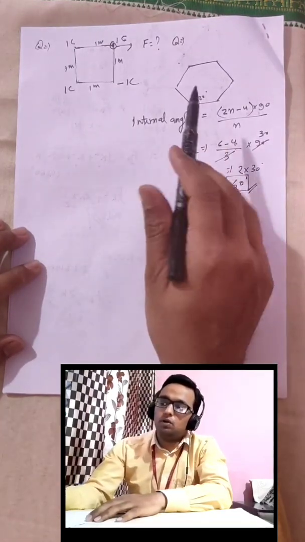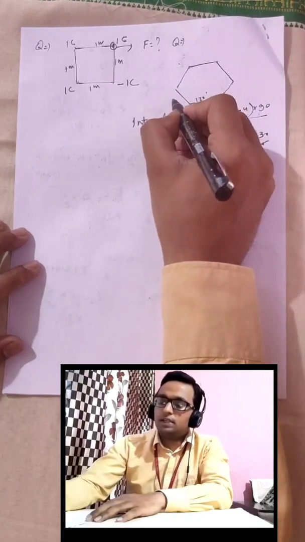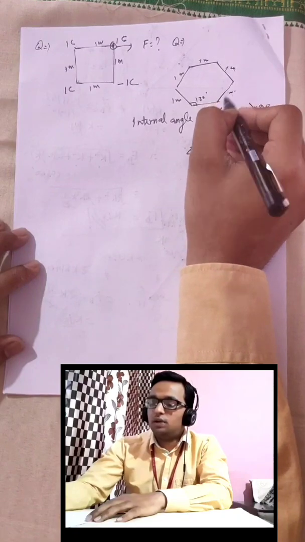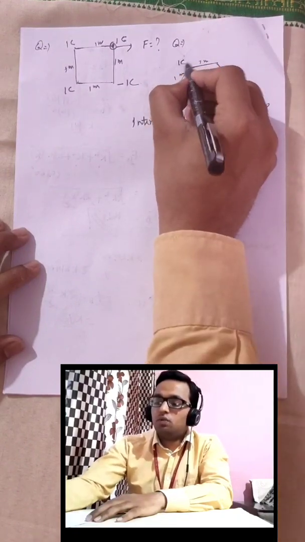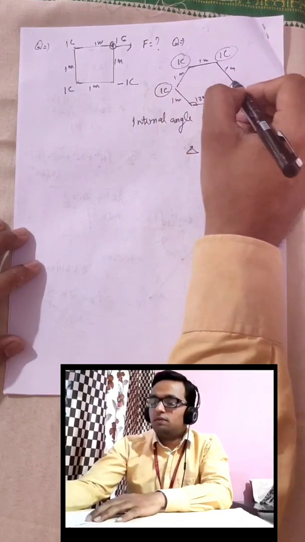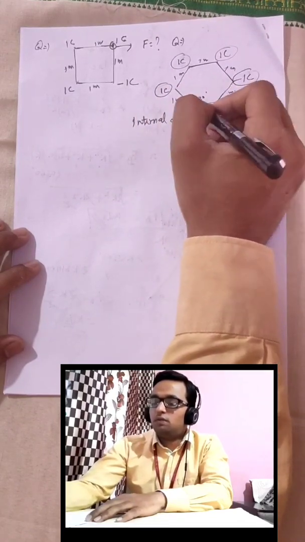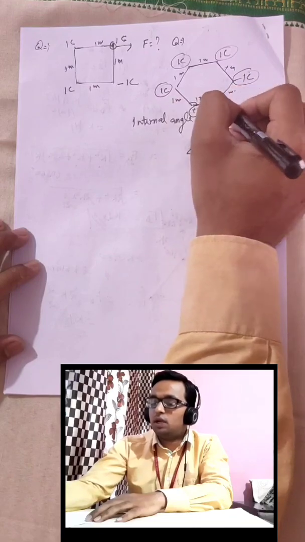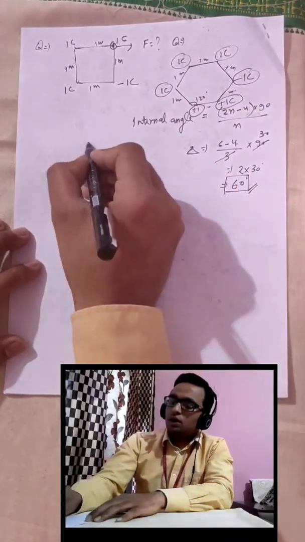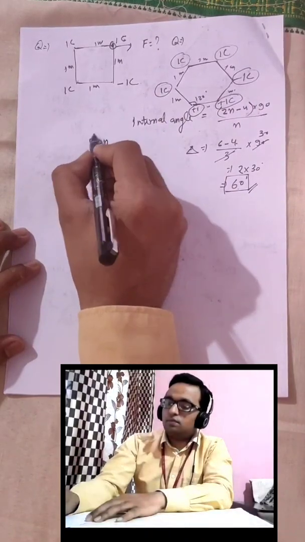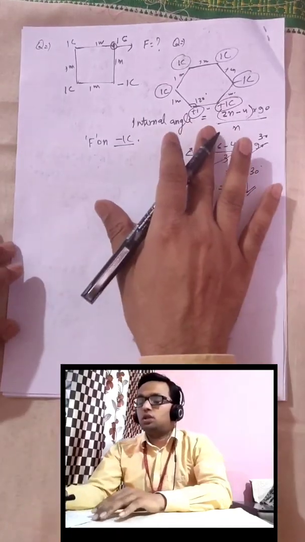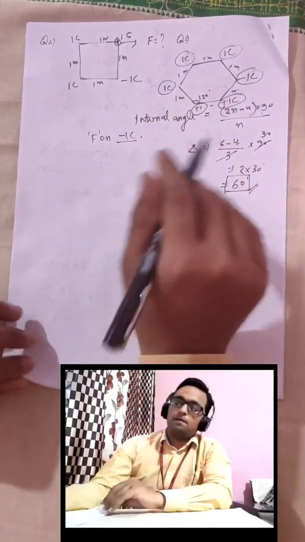So 120 will be your internal angle, and each side is 1 meter. For the charges, you can assume that 1 coulomb is kept here, 1 coulomb is also present over here. Here we have minus 1 coulomb, and here again plus 1 coulomb, and here also plus 1 coulomb. You have to calculate the force on minus 1. Try to solve this problem at home.